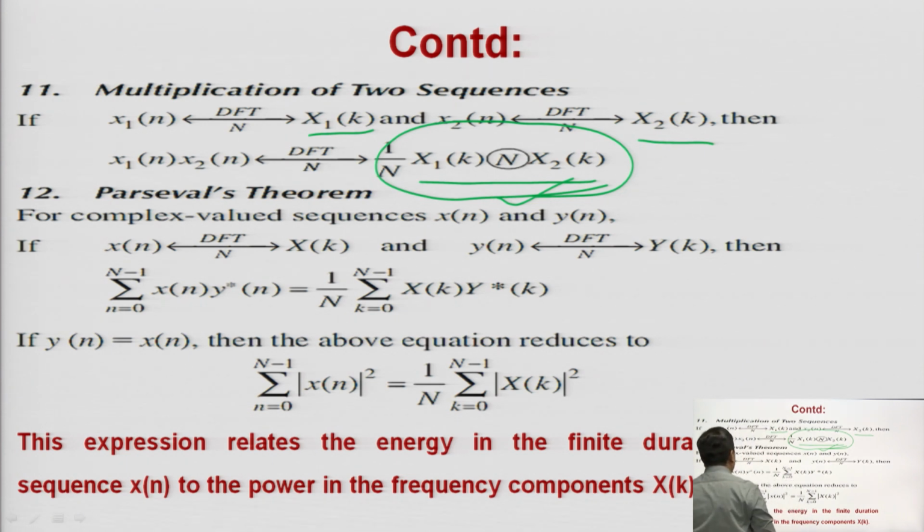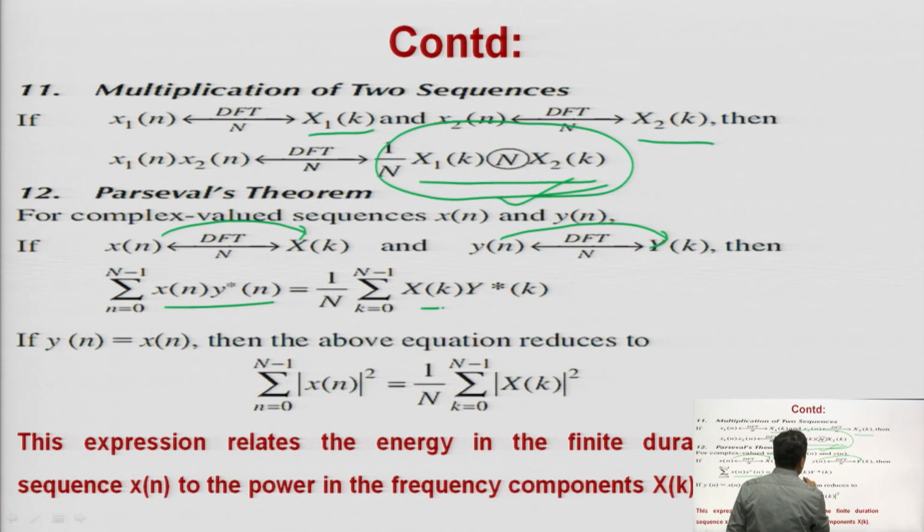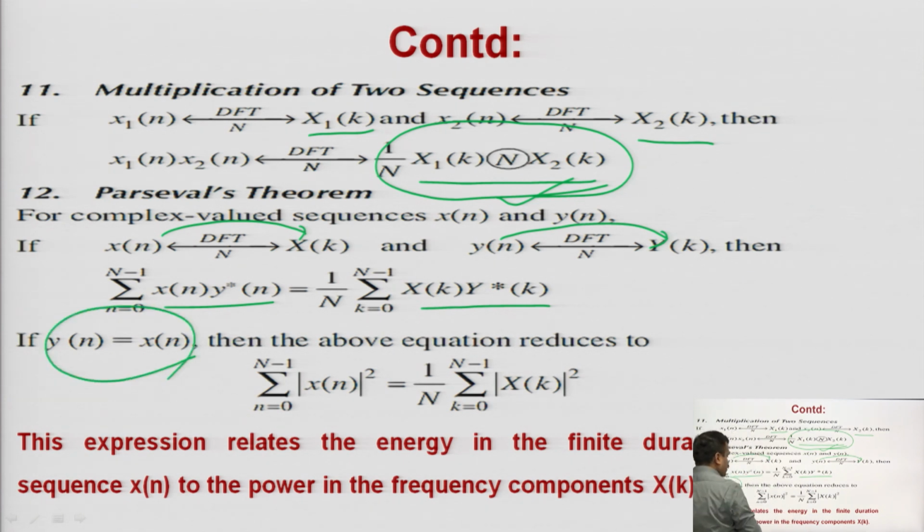Okay. Next, Parseval theorem. You have two signals x of n and y of n, in terms of inputs and outputs. The DFT of x of n is X of k, and y of n has DFT Y of k. So, as per the Parseval theorem, in terms of energy you can say, summation n 0 to N minus 1 x of n into conjugate of y of n is equal to 1 upon N summation k 0 to N minus 1 X of k into conjugate of Y of k. If y of n is equal to x of n, both signals, input and output, are the same here.